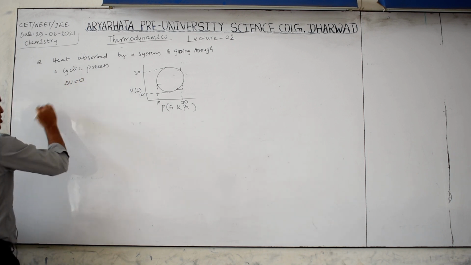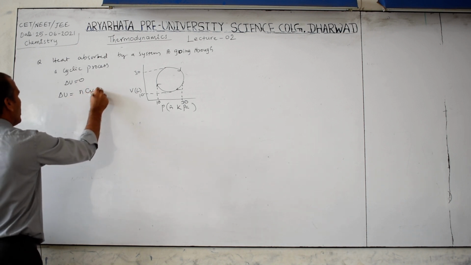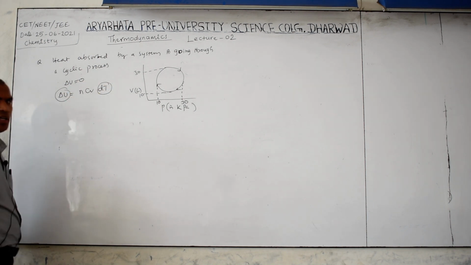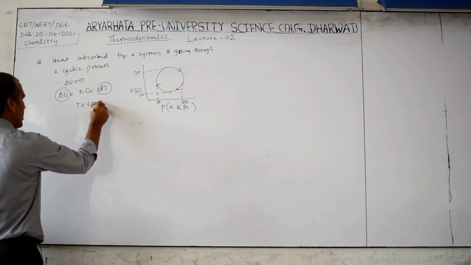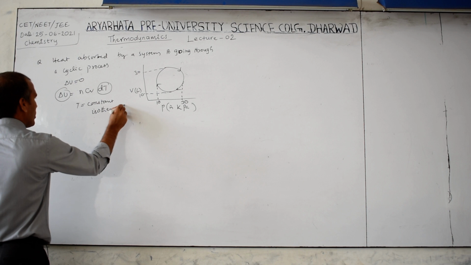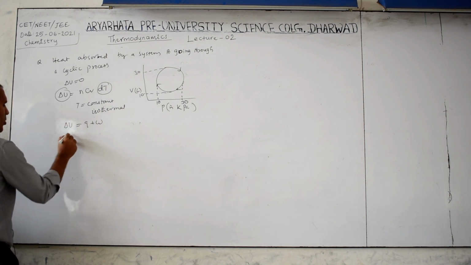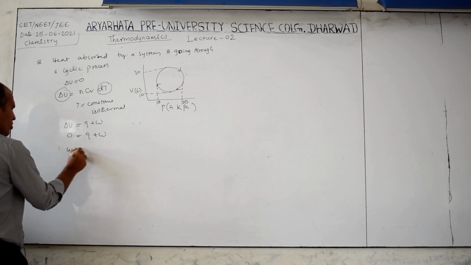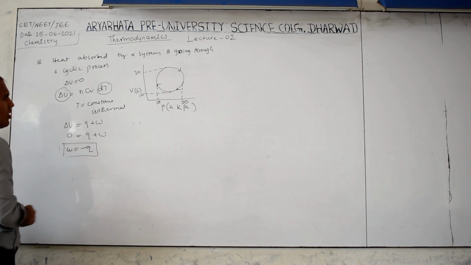When delta U equals 0, the delta U formula we know, delta U is equal to nCv dT. So it is 0, meaning the change in temperature is 0. Therefore T is constant, meaning isothermal. Based on this we can write delta U is equal to Q plus W. This is 0, so Q plus W is 0. Therefore W is equal to minus Q. So first calculate the W, then take the opposite sign.